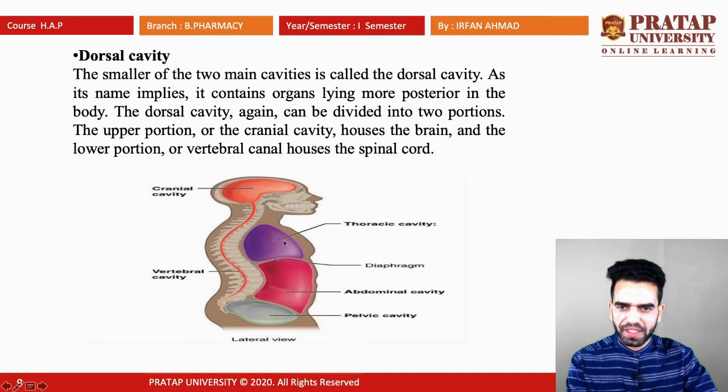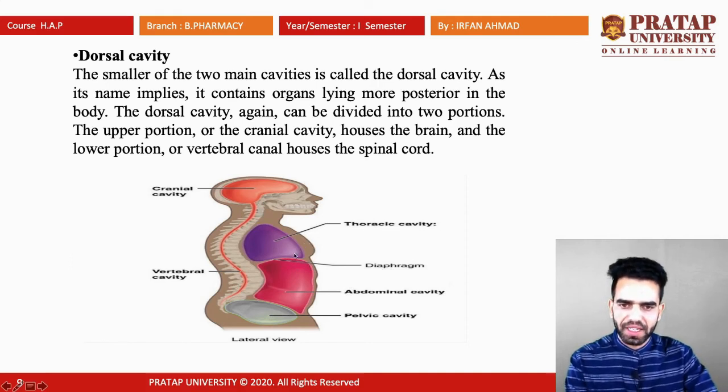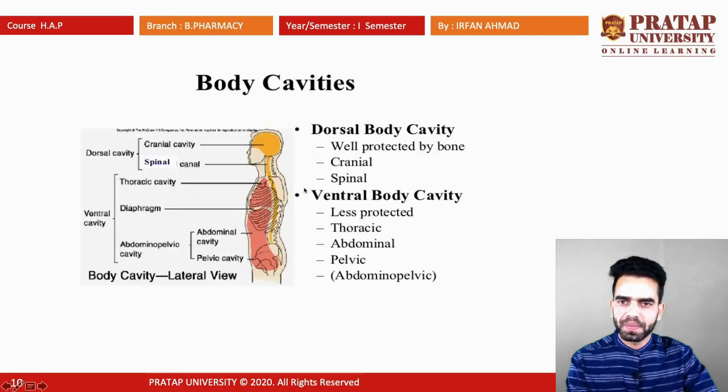You can see from here, this is the thoracic cavity, which contains the chest organs. This is the diaphragm. The thoracic and abdominal cavities are separated by the diaphragm, which is a dome-shaped muscle. The thoracic cavity contains the lungs, the abdominal cavity contains the GI tract, and the pelvic cavity contains the urinary bladder and so on. This is the vertebral cavity, which contains the vertebral column. This is the cranial cavity, which contains the brain.